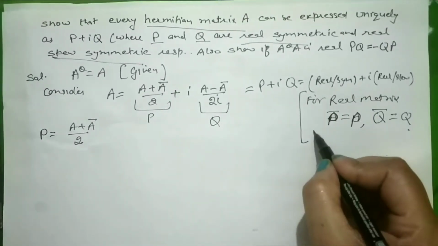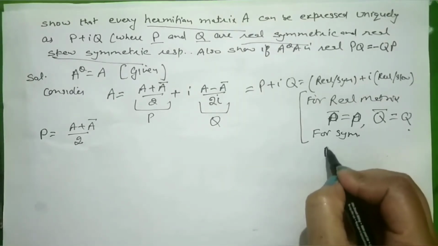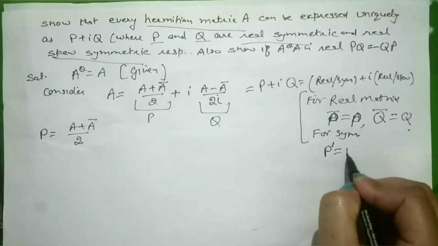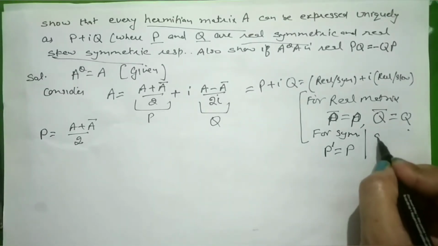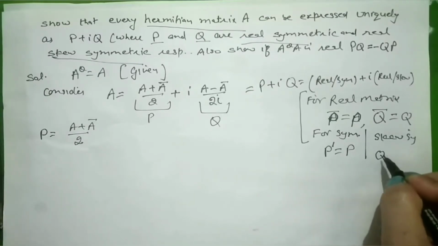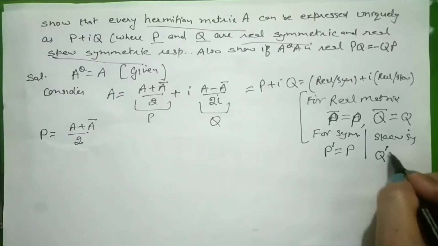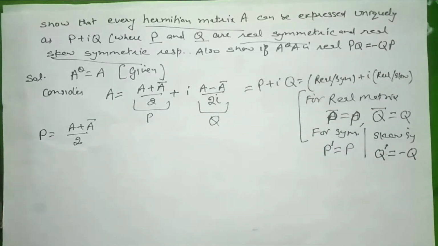And for a symmetric matrix, P dash, the transpose of P, is equal to P. And for skew symmetric, Q should be skew symmetric, so Q dash will be minus Q. These are the things that we are going to prove here.